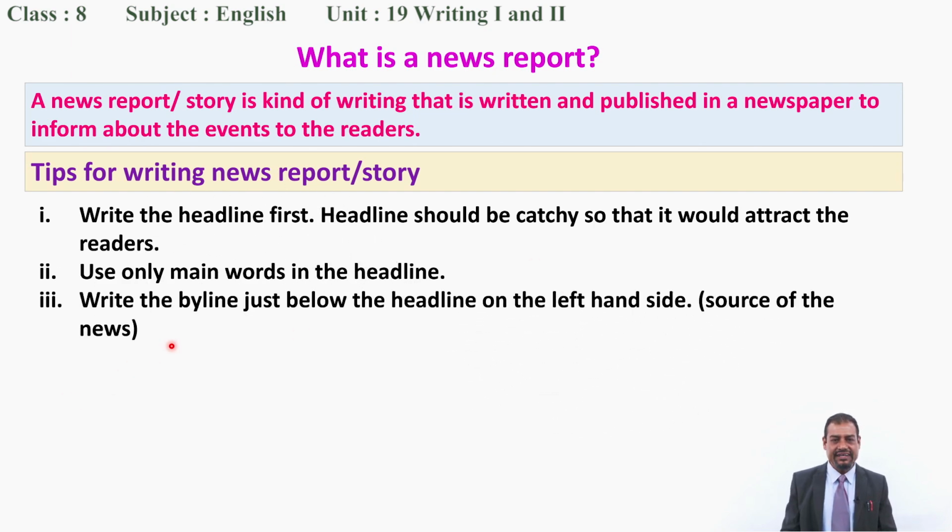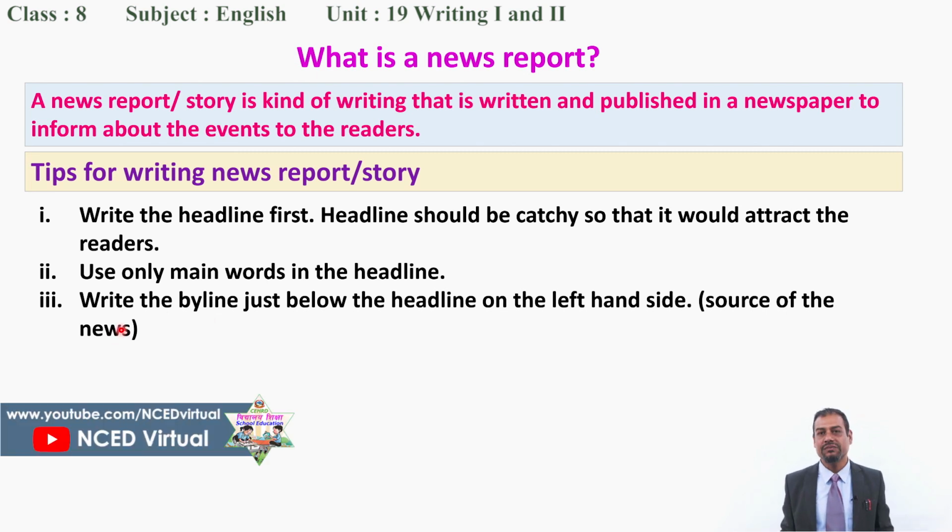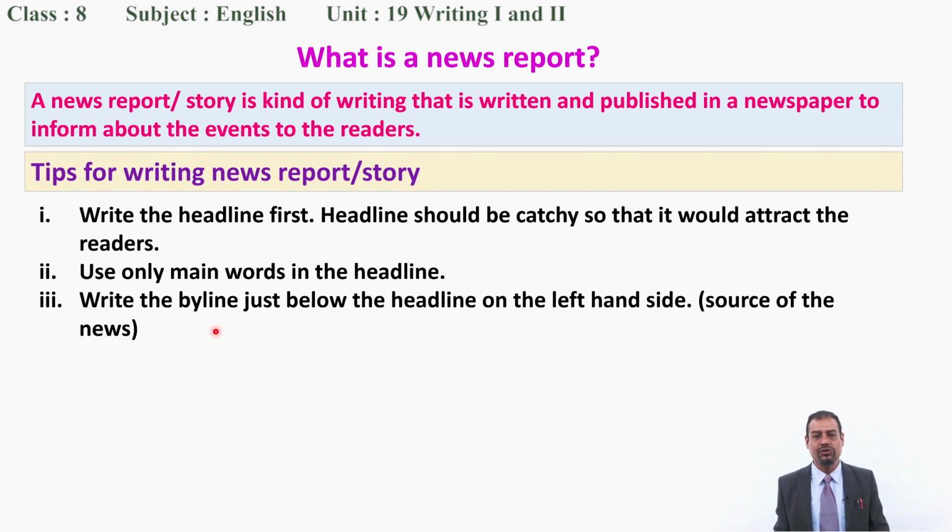Next one is write the byline just below the headline on the left hand side. I have already shown you in the example. You have to write down the byline just below the headline, and that should be on the left hand side of the news, not on the right hand side, okay? Somewhere you can find that the byline is written at the bottom of the news, after the news. You can find that also, but you practice just below the headline here. Simply understand, byline means source of the news. Is it clear to you?